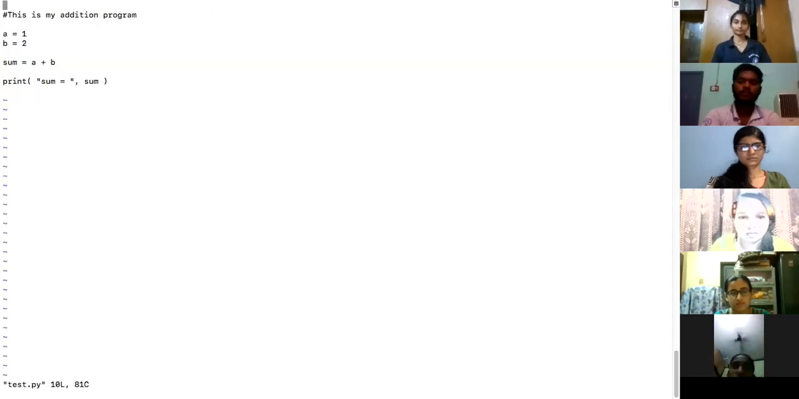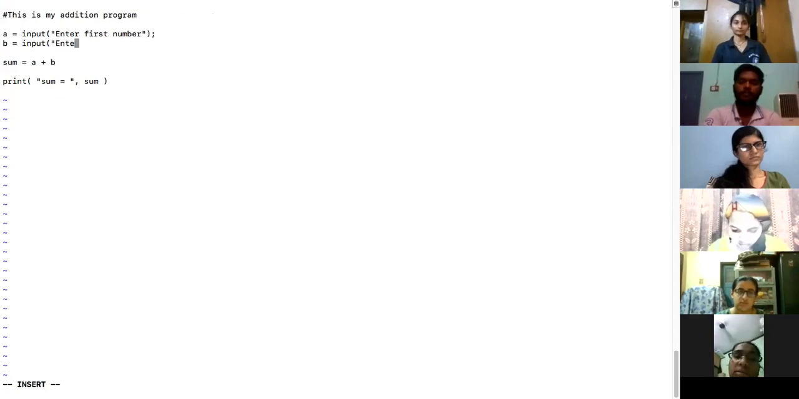So I'll repeat, in this problem, it is hard coded. Now what do I want to do? I want to take any two values through the keyboard. For that, I have a function called input, and I'll say input, enter first number, and then input, enter second number.